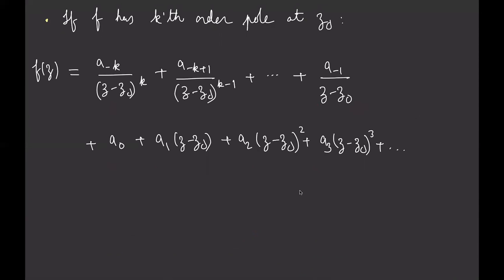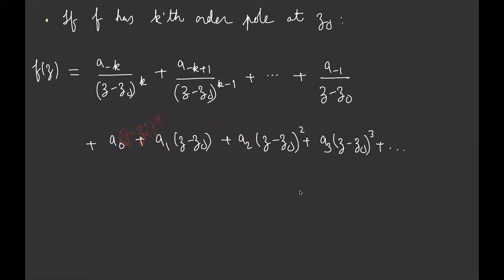Now at this point, you will probably realize why I did this peculiar relabeling. My b's, I call them a's instead, because if you look at what's going on here, there's a power of 1 over there, and that's an a1. There's a power of 2 here, and that's a2. There's a power of 0 here because this is my z minus z0 to the 0.